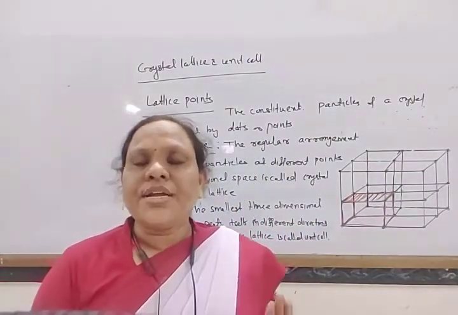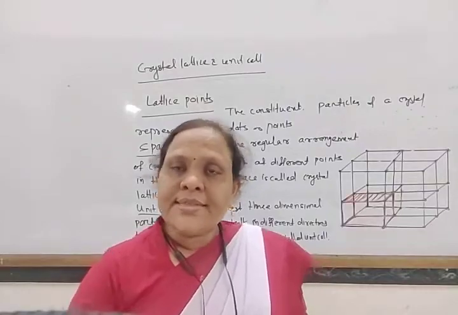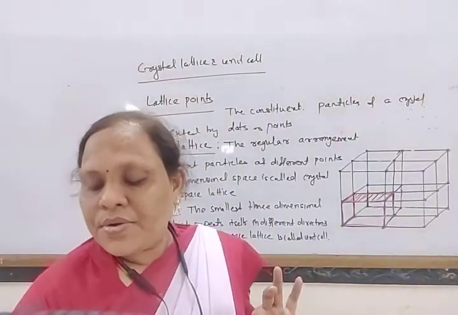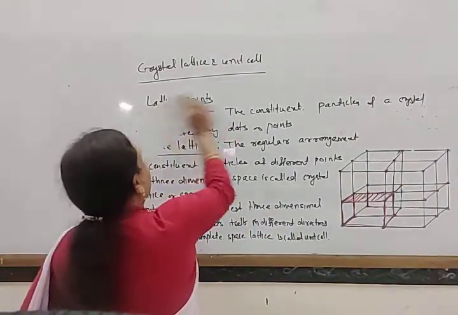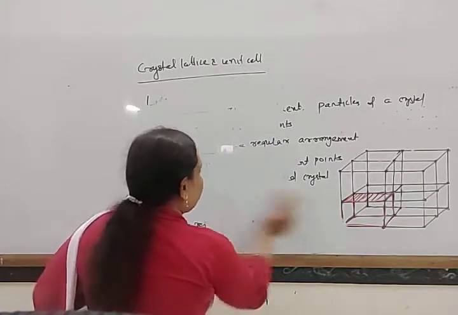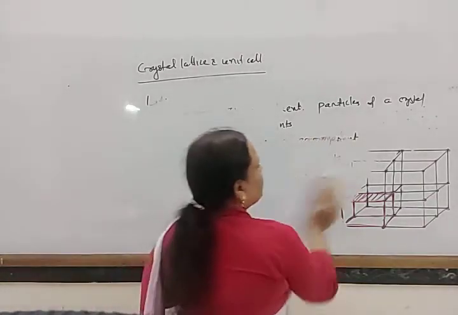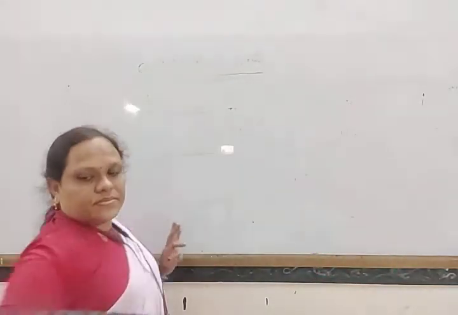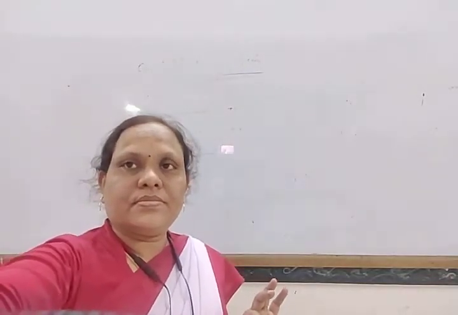This unit cell has different parameters, that is, the edge lengths and the angles. We will discuss now what the different parameters of this unit cell are. The unit cell is the smallest repeating unit, the three-dimensional repeating unit. When it is repeated again and again in three dimensions, it gives the complete structure.